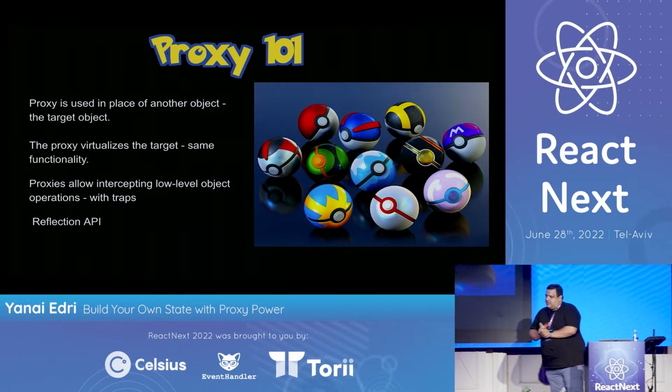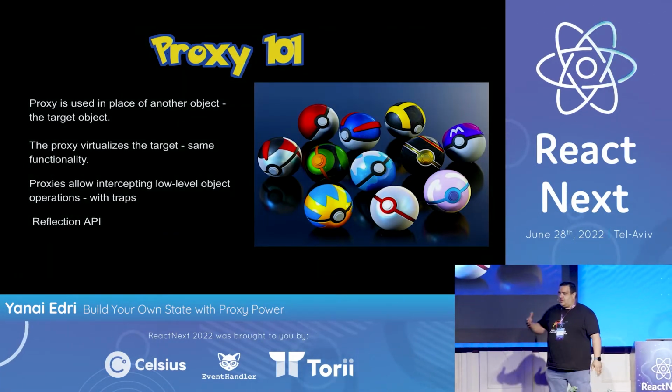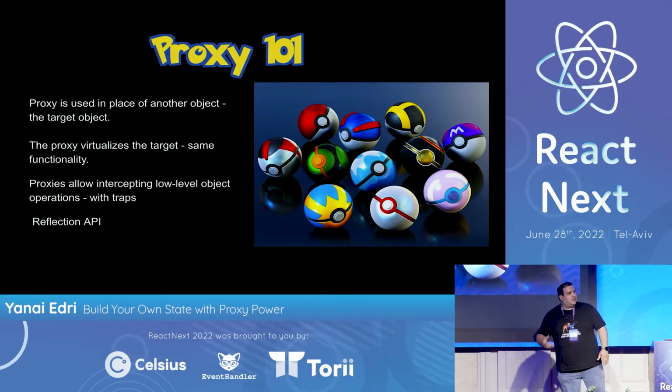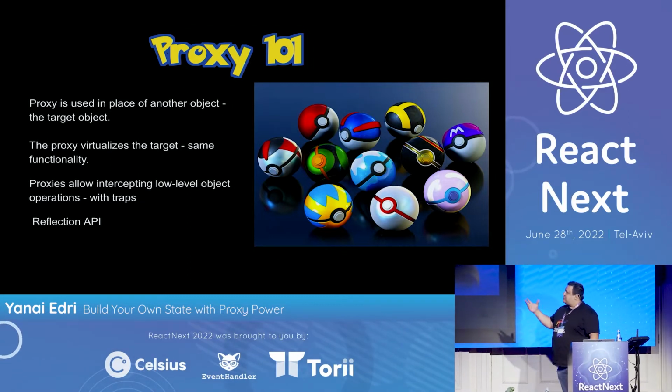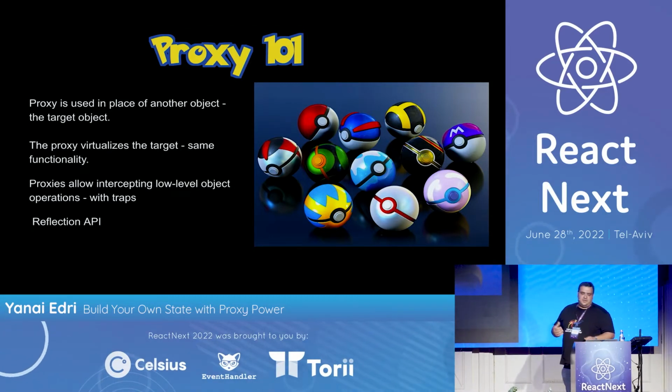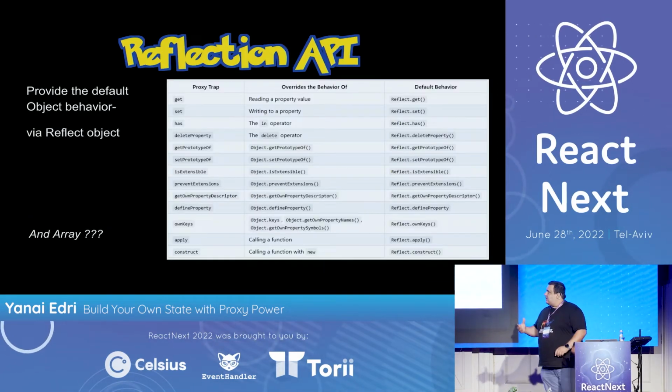With traps. A trap gives us the ability to intercept the JavaScript low-level behavior, and we also get the Reflect API. The Reflect API gives us the ability to provide a fallback, the default behavior that we get in the trap.